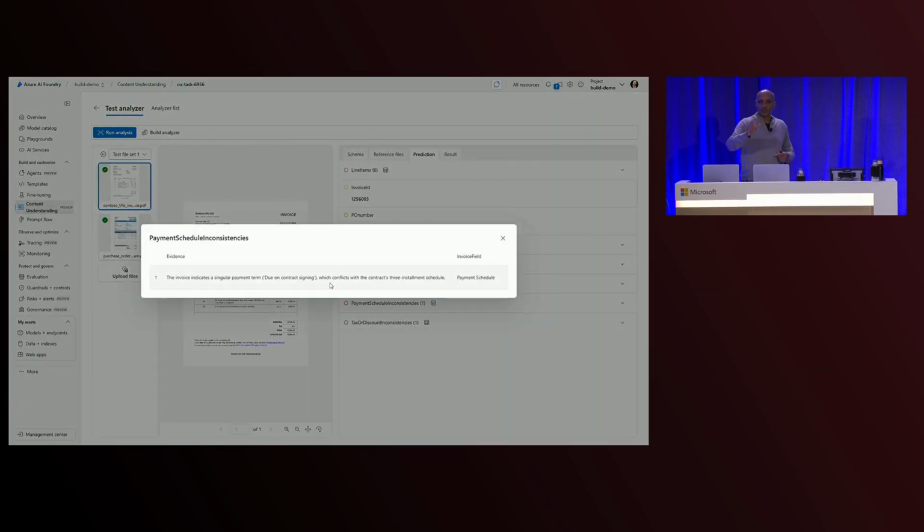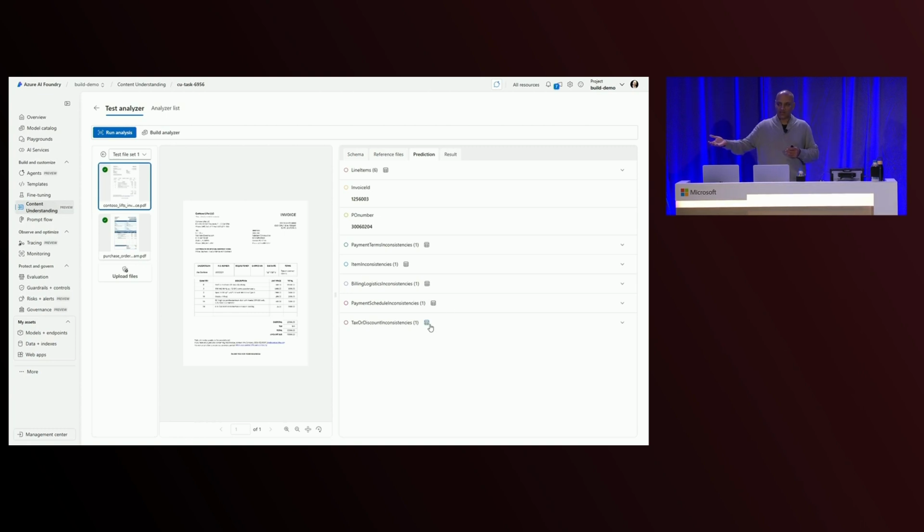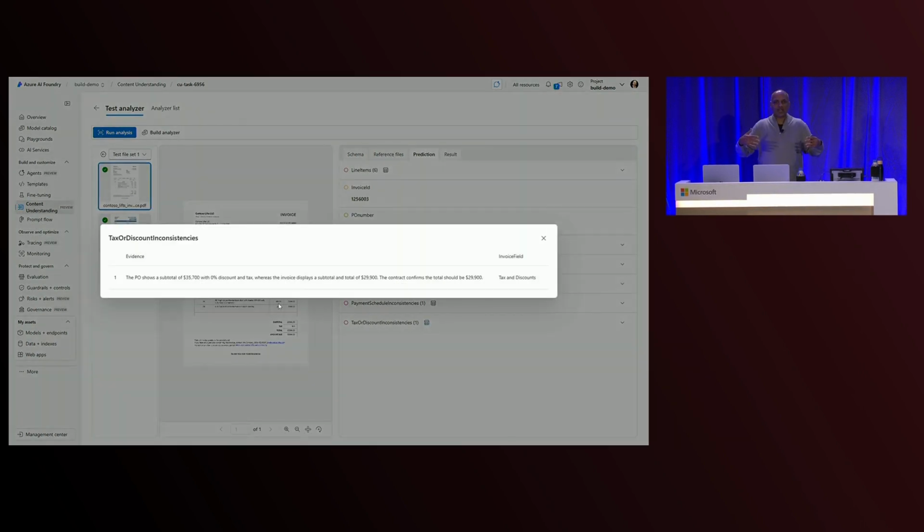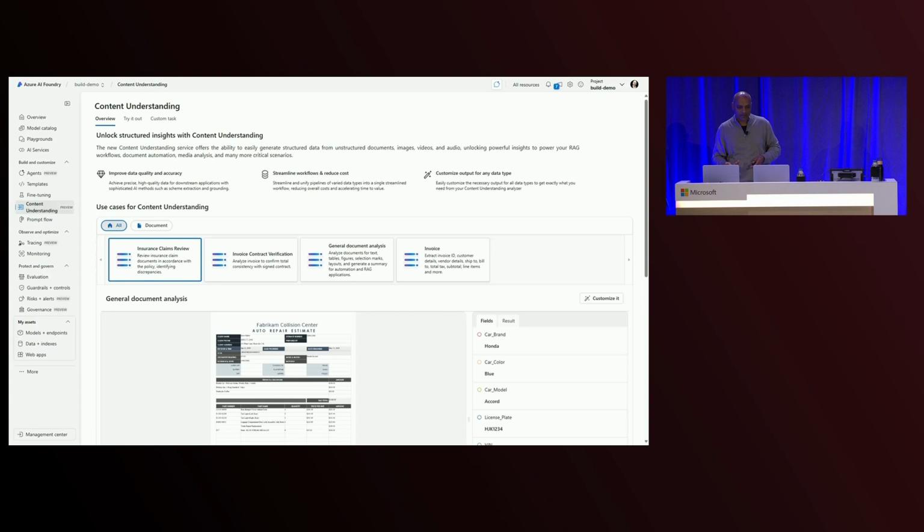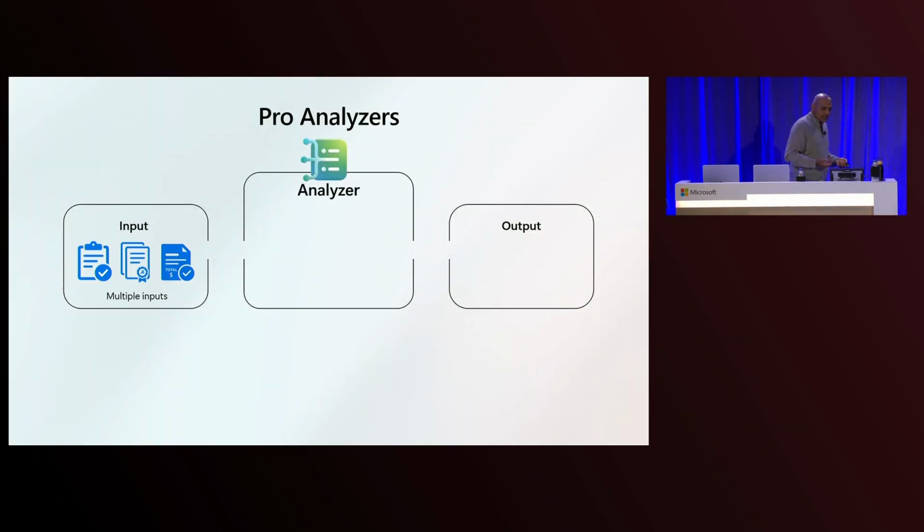In the past, the validations would probably be an automated process. The human review would be a human process that requires reasoning. And with content understanding now, we're taking all of those capabilities, bringing them into the overall process where you can now reason over the content as it's being analyzed. So you start with multiple documents again, or multiple input content.